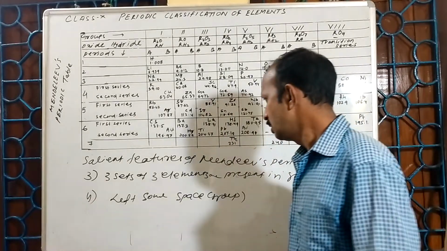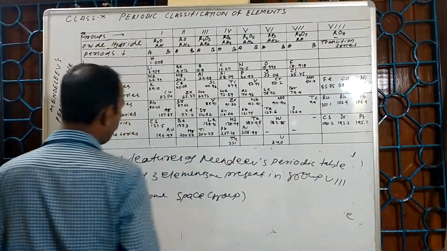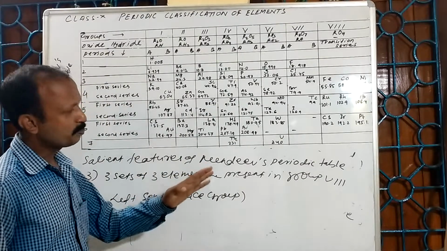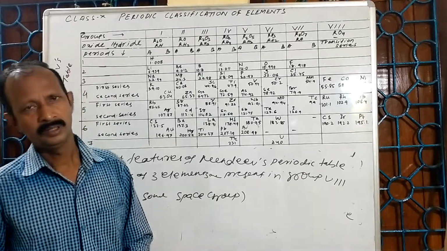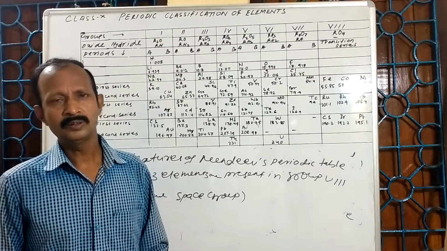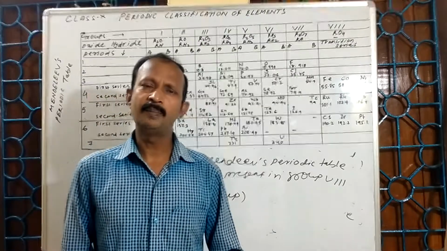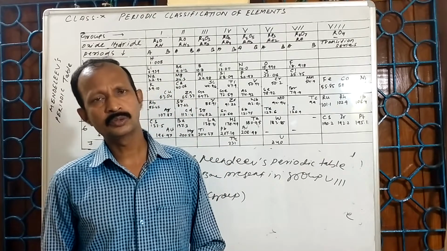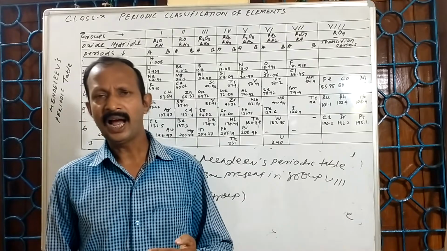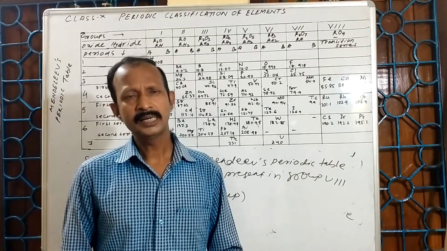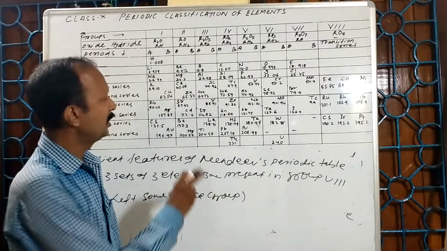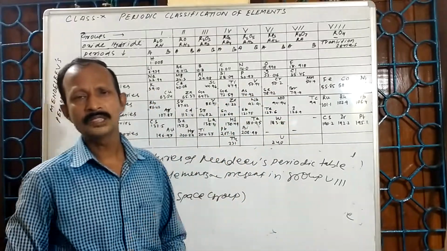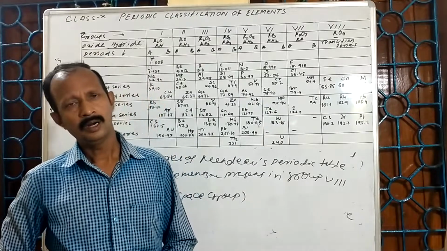Okay, children. So this is about the description of Mendeleev's periodic table. In my next video, I shall explain about Mendeleev's periodic table's merits as well as demerits. In that video, I shall explain in detail what I mentioned on this periodic table. Until then, bye.